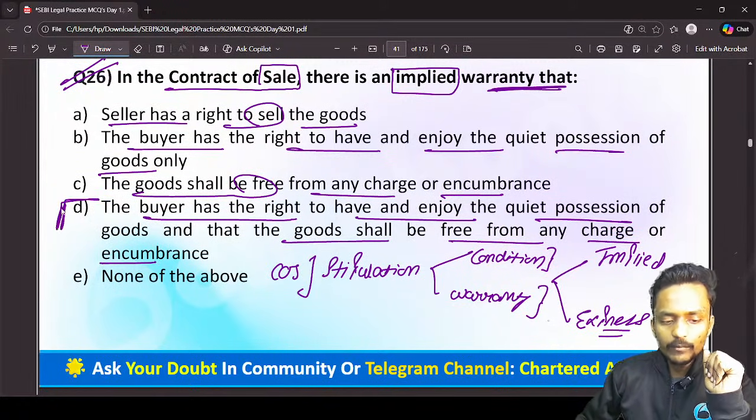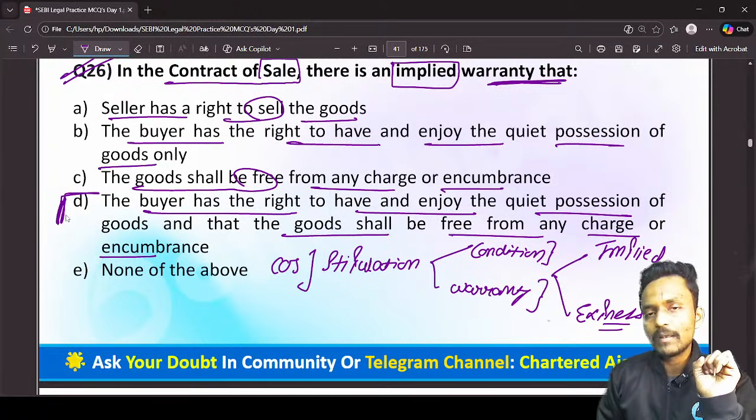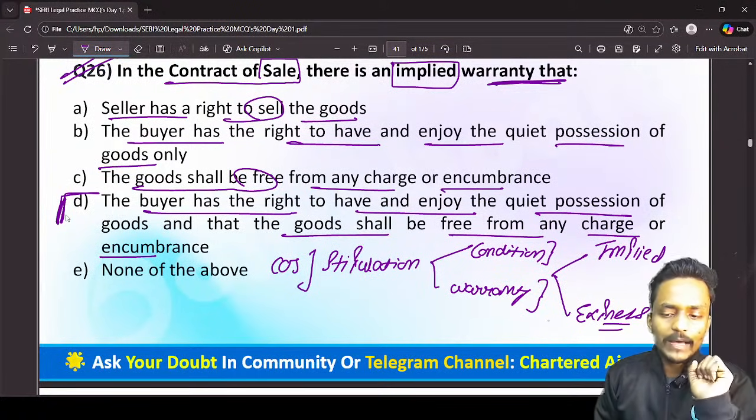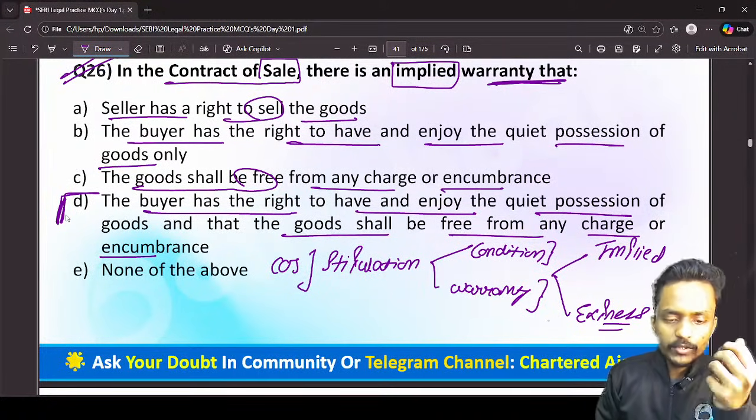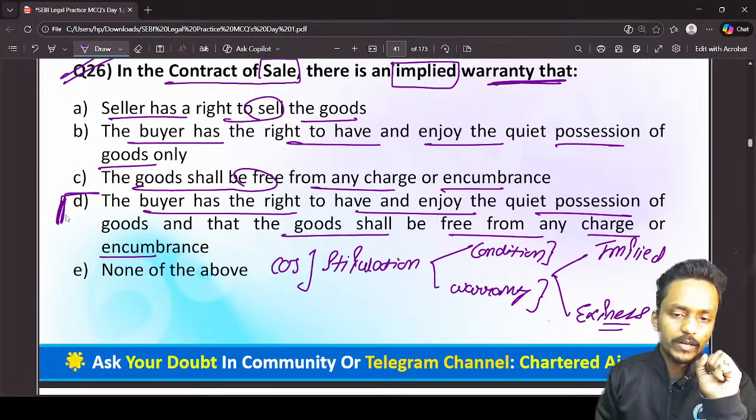Guys, this is option number D. Option D is the correct answer, because in these circumstances only this option perfectly matches the implied warranty. The buyer has a right to enjoy quiet possession of the goods, and the goods shall be free from any kind of charge or encumbrance.